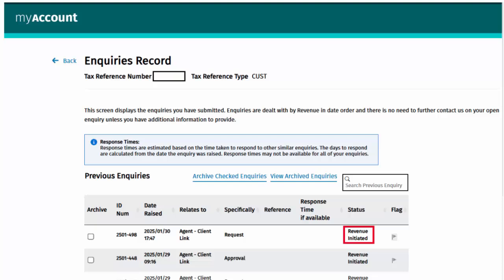This is the new My Inquiry screen showing a link request from an agent. The My Inquiry sent to myAccount customers, as shown here, appears with a status of a Revenue initiated request. Link requests submitted by an agent or advisor via e-registration will no longer automatically create the link unless you are not registered with myAccount.